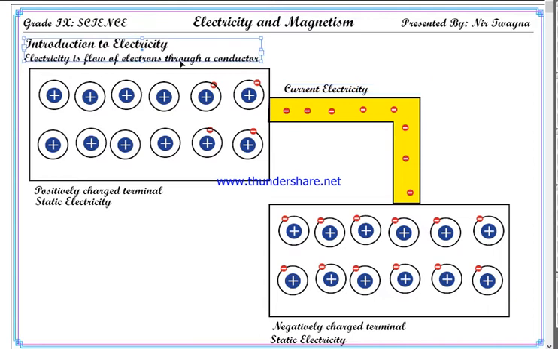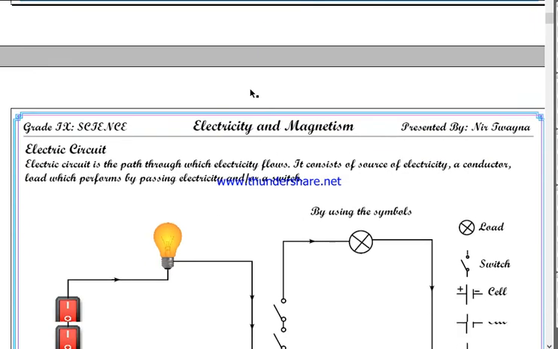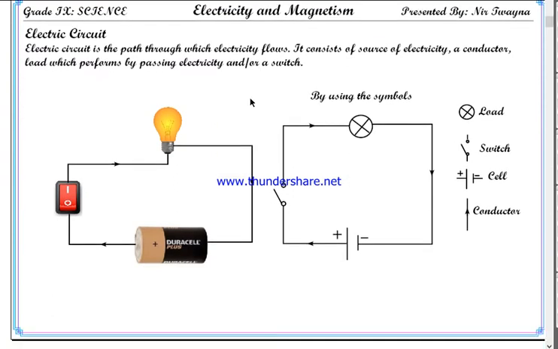Okay, electricity simply means current electricity. Actually, electricity includes both current electricity and static electricity, but in our general day-to-day language, by electricity we mean current electricity. Okay, any confusion? So you can safely define electricity as the flow of electrons through a conductor. Okay, let's go to the next part, electric circuit.